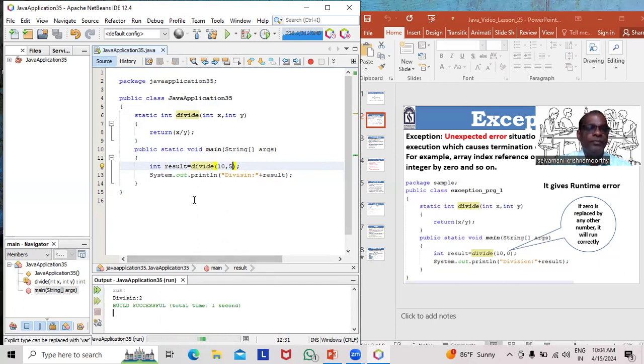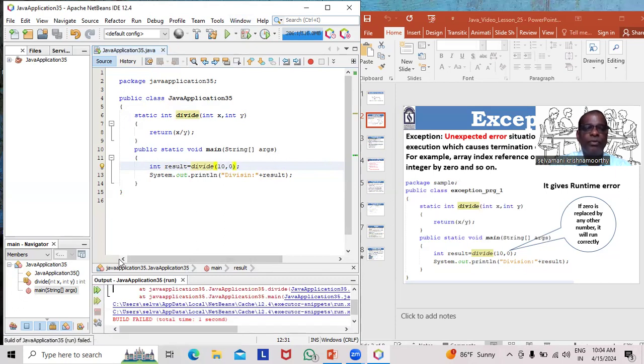Okay, I'm getting a correct result. If I'm giving 0, the program is correct. The only thing is the value is wrong. This value raises a divide by 0 exception. Is it clear? Good.